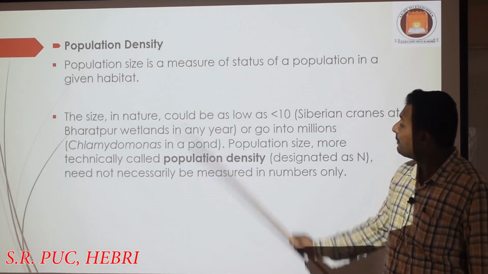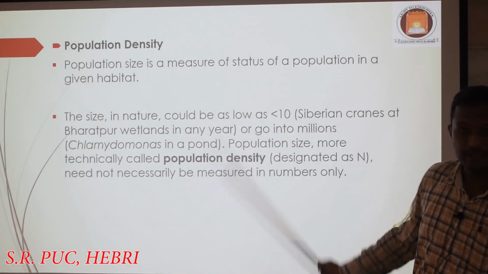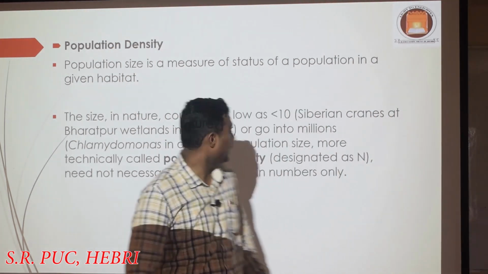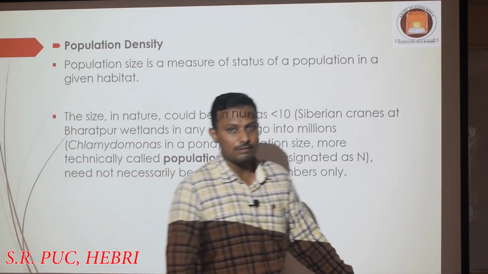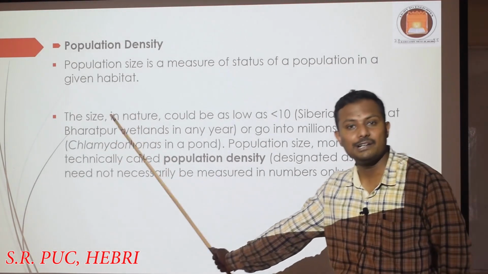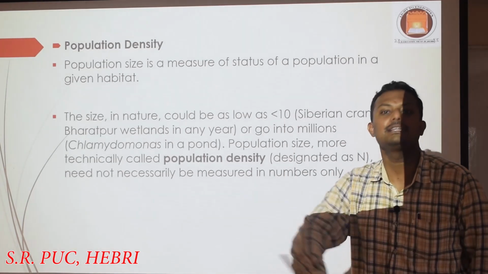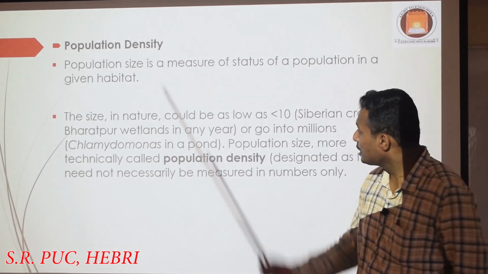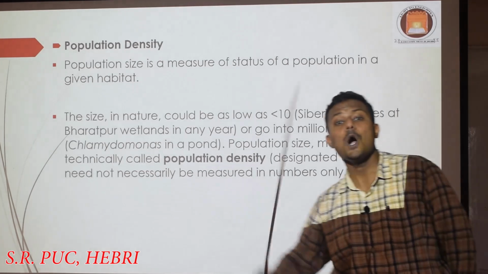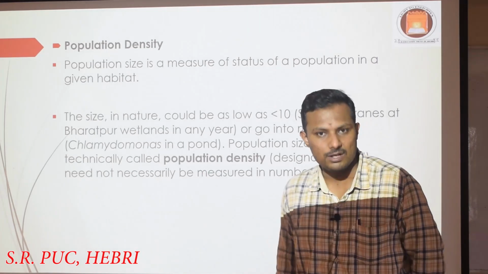So population size may be as low as lower than 10. For example, we discussed migration, birds which migrate from Siberia to India, especially to the Bharatpur wetlands. They may be as few as 10 or fewer than 10 individuals, right? But that is the population density there, the size of the population. Or it may go up to millions of organisms as you talk about microorganisms such as Chlamydomonas.